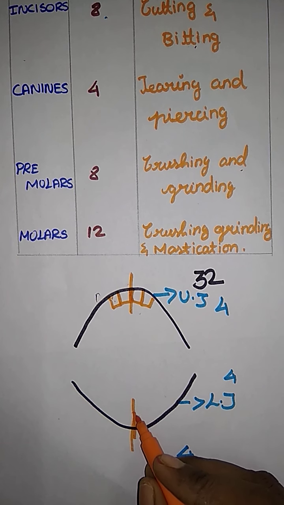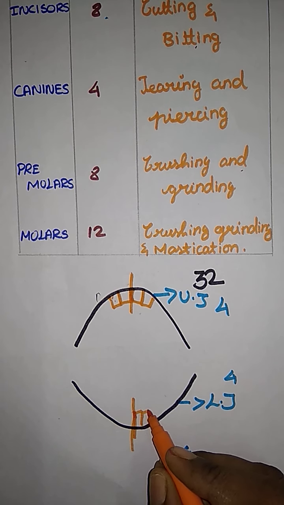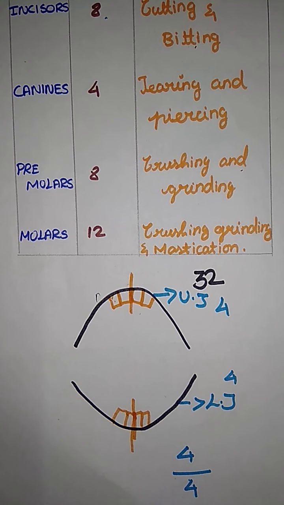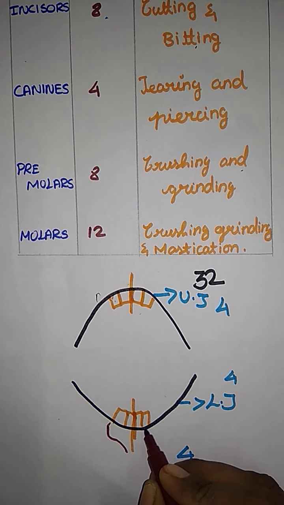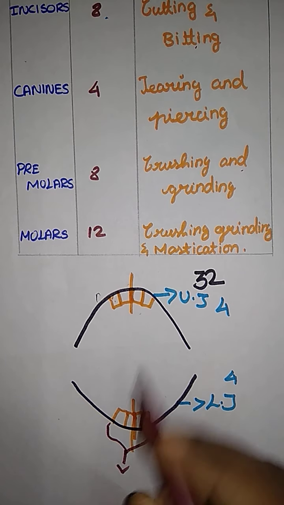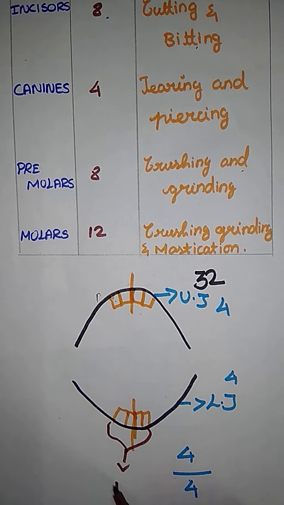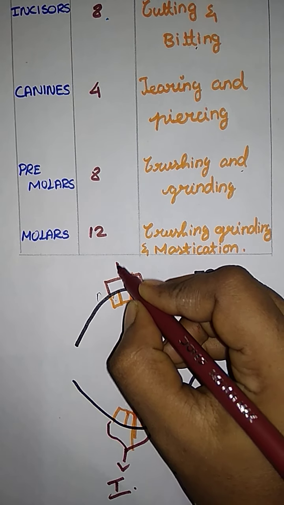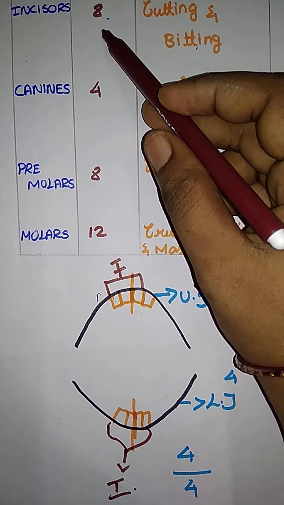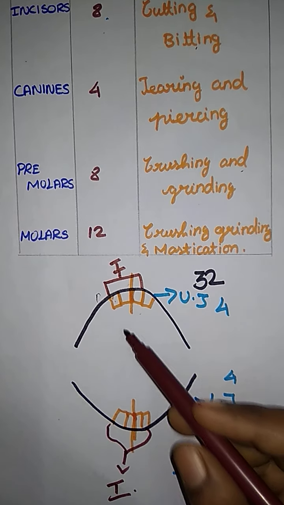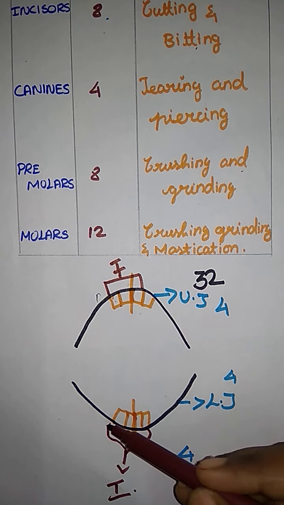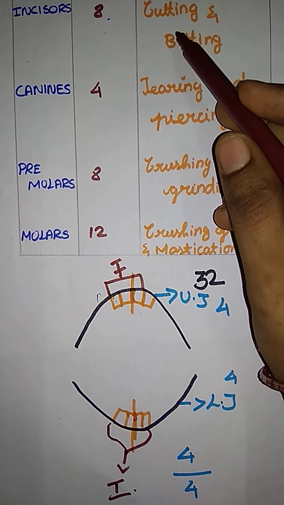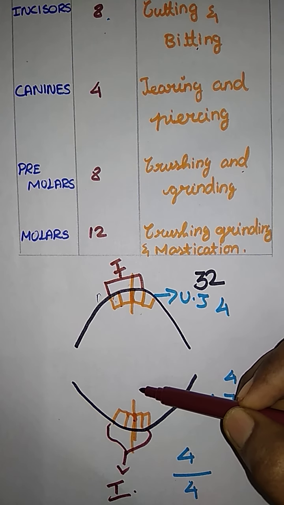And here also they have 2, and here also 2. So just write it. What is in the teeth? Incisors. Okay va? And here label this incisors. Now just count it: 1 2 3 4 5 6 7 8. So 8 vandacha. And the function is cutting and biting.